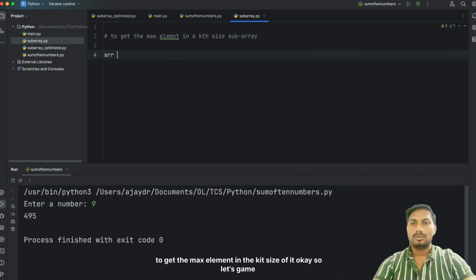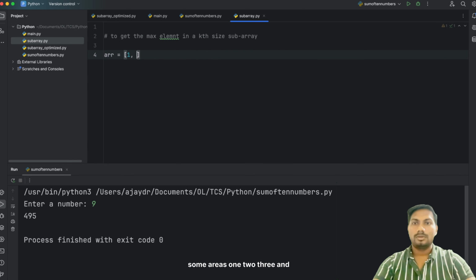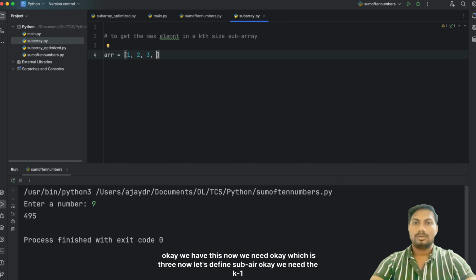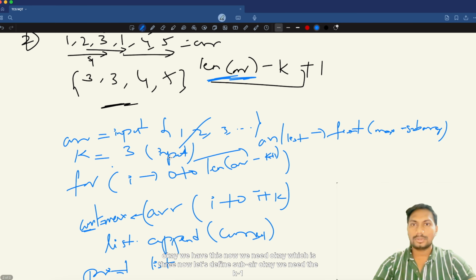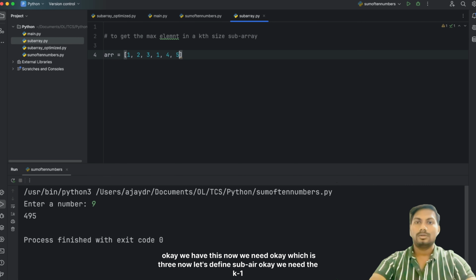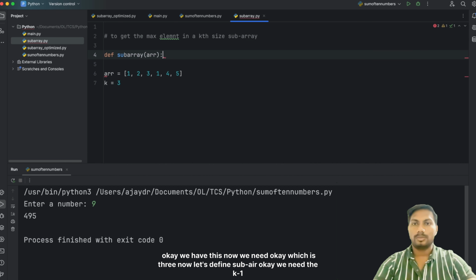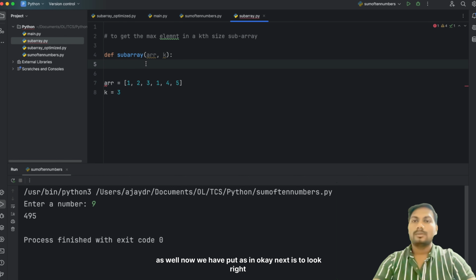Okay, so let's keep some array as 1 2 3, and what else we have here, 1 2 3 1 4 5. Okay, we have this. Now we need k, which is 3. Now let's define subarray. We need the k value as well. Now we have input as a and k.